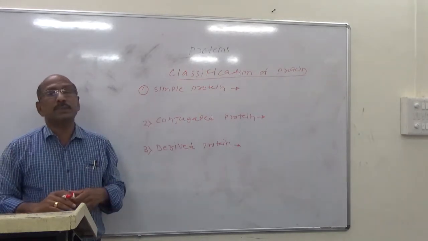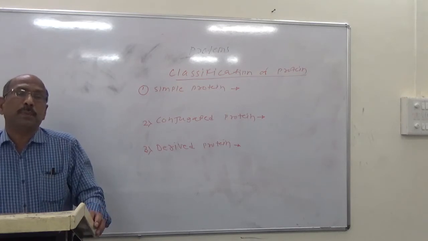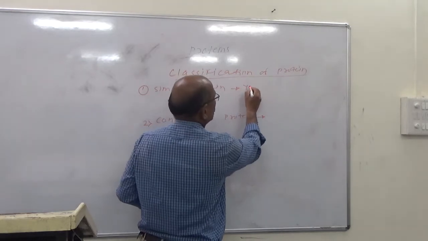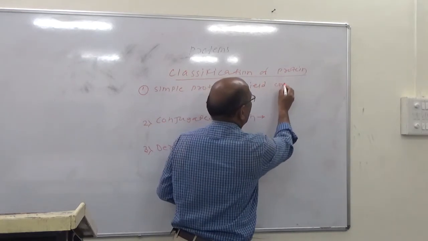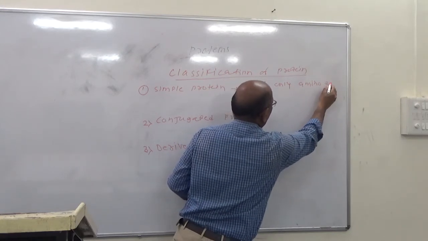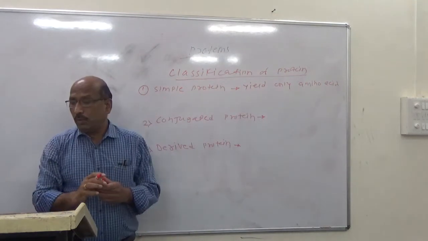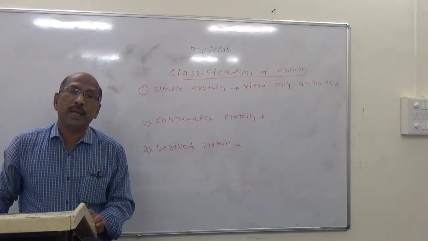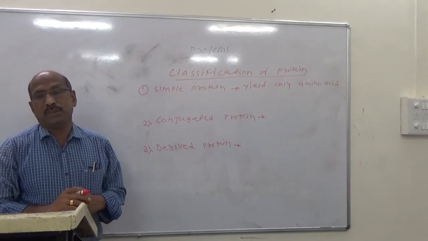The first is the simple proteins. Simple proteins yield only amino acids or their derivatives upon hydrolysis.